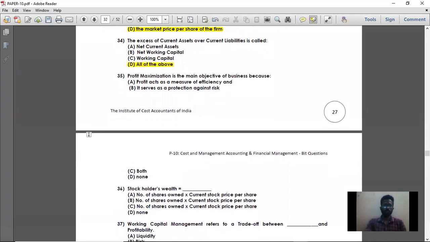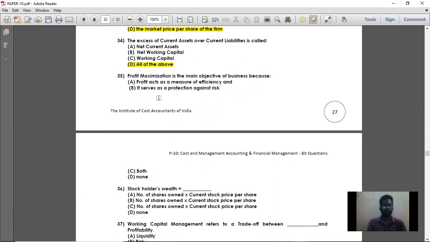Next, question number 35. Profit maximization is the main objective of a business because option A, profit acts as a measure of efficiency. True. Only profit is acting as a measure of efficiency. If your profit is more, business is more efficient. If your profit is less, your business is inefficient. So option A is the right answer.